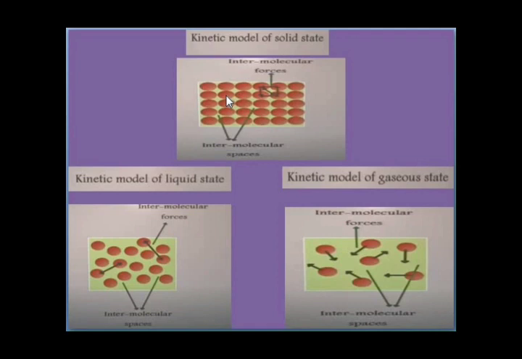So in solids, the particles are closely packed. So there is a strong force of attraction. That means intermolecular forces are high and intermolecular spaces are almost negligible. So these molecules are not free to move. They vibrate at their mean positions. So they have low kinetic energy. This makes the solids hard and rigid, and these solids are very difficult to compress. Okay, so this is about the kinetic model of solid state.